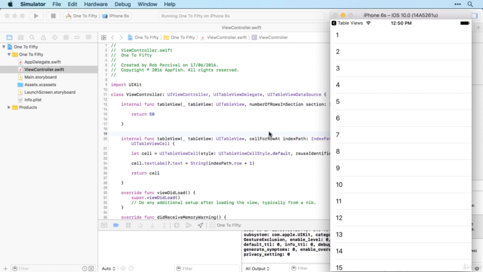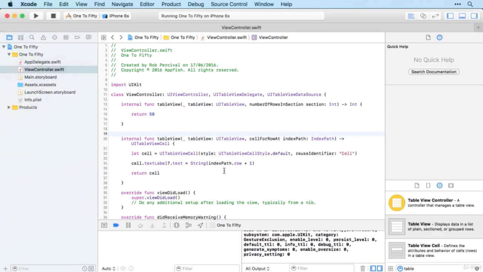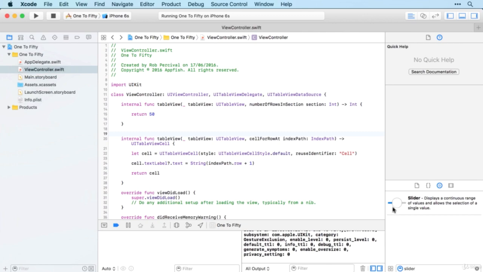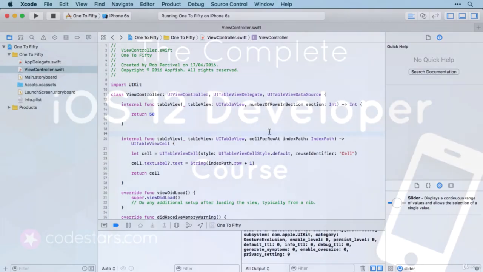Wonderful. All right, so now hopefully you feel reasonably comfortable with what's going on here with creating our tables. We're now going to create a times table app, which will use our tables as well as giving us an opportunity to use the slider. We'll be doing that in the next video.